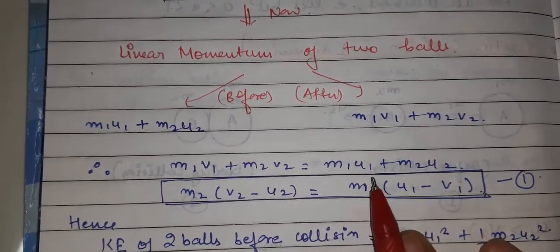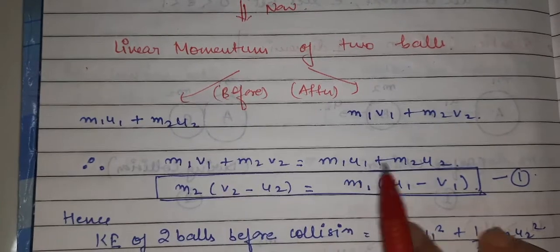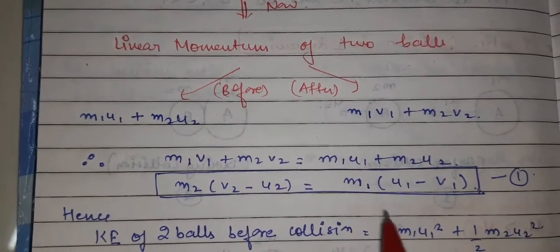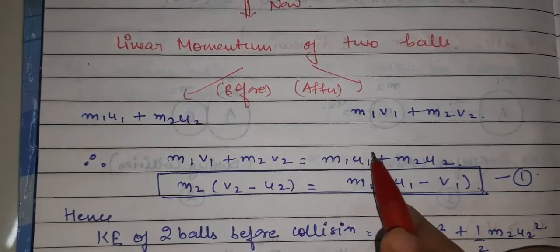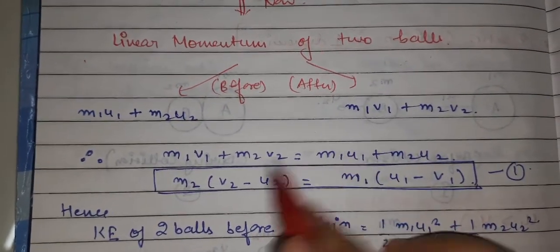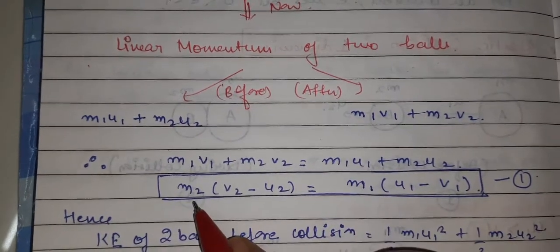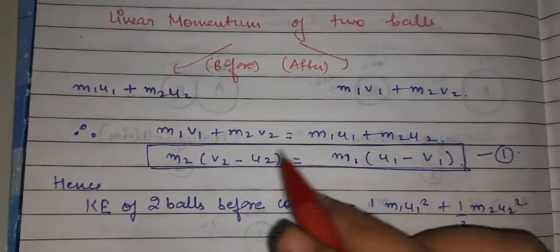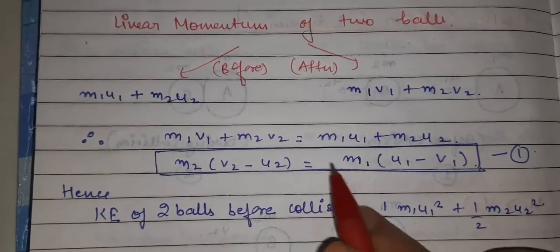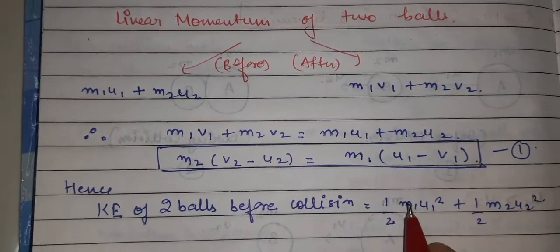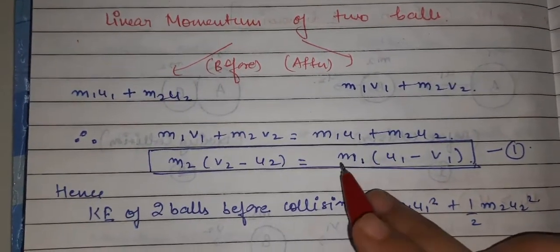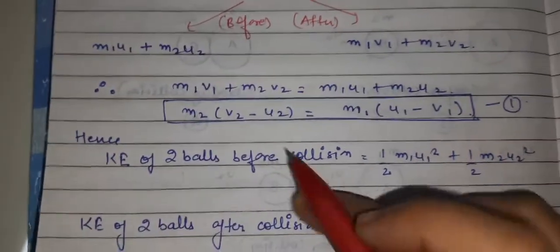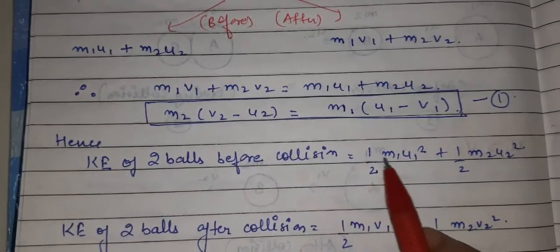Then using the concept of conservation of linear momentum, the total momentum should be equal before and after the collision. So m1 v1 plus m2 v2 is equal to m1 u1 plus m2 u2. If I rearrange and bring the m2 terms to one side and the m1 terms to the other side, I get m2 (v2 minus u2) equals m1 (u1 minus v1).